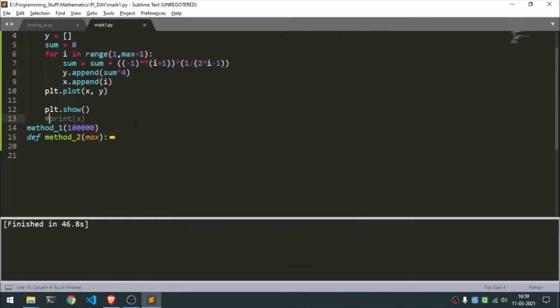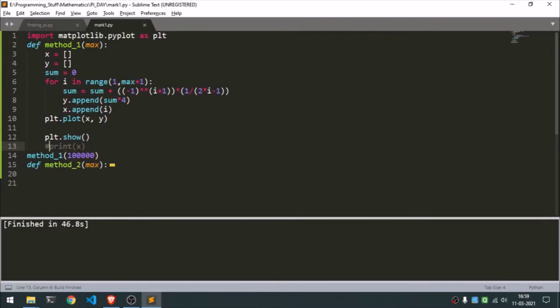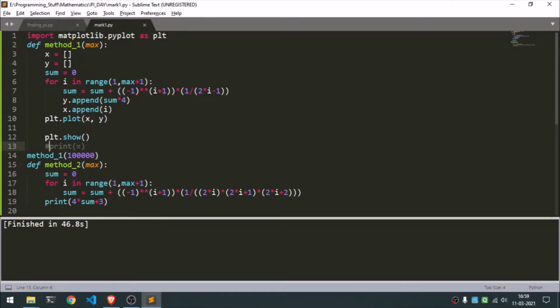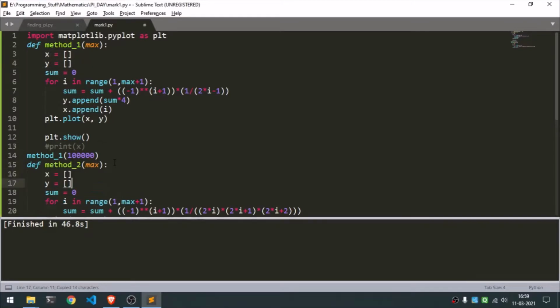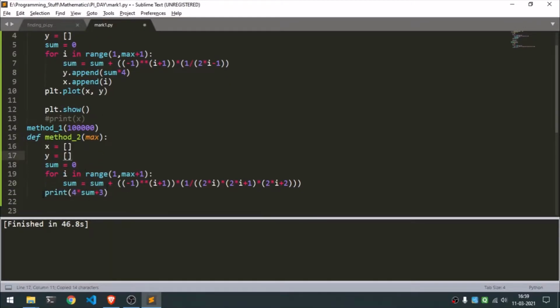So let's just exit out of this and let's try to recreate the entire plot for our second method. I'm just going to copy and paste because it's much easier than typing everything. And we'll remove the print. We'll append the entire thing, and then we're going to append.